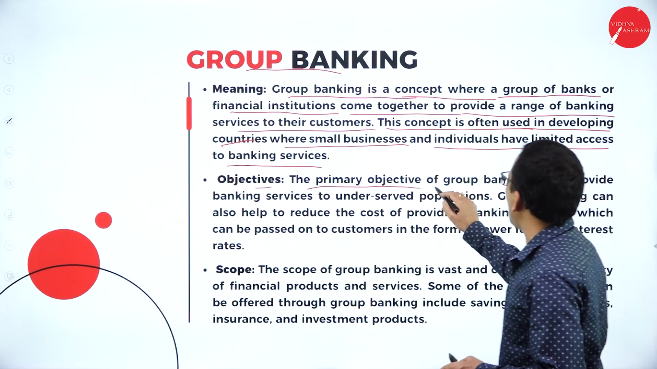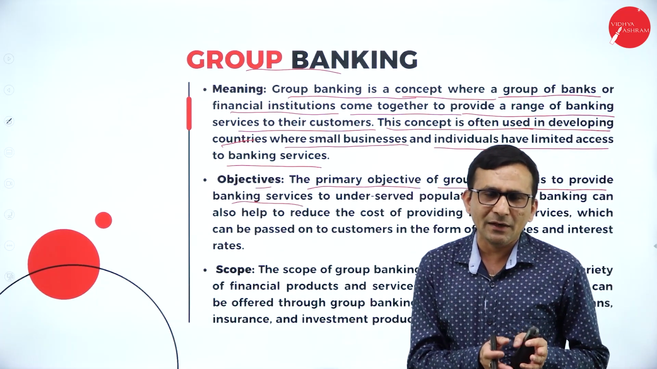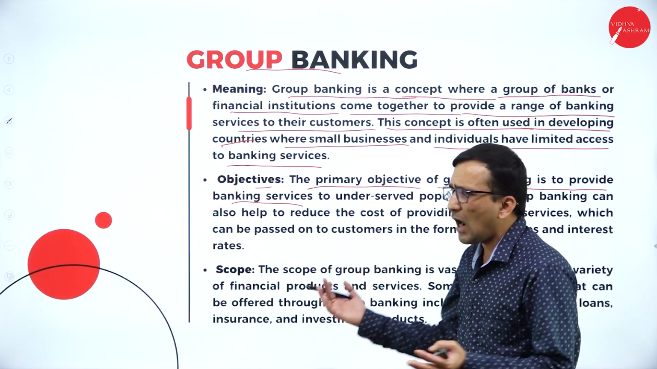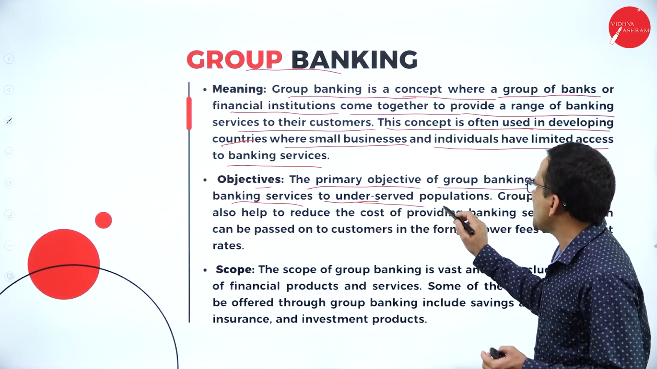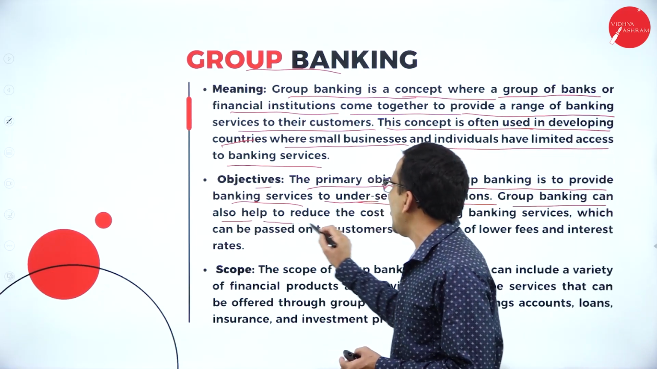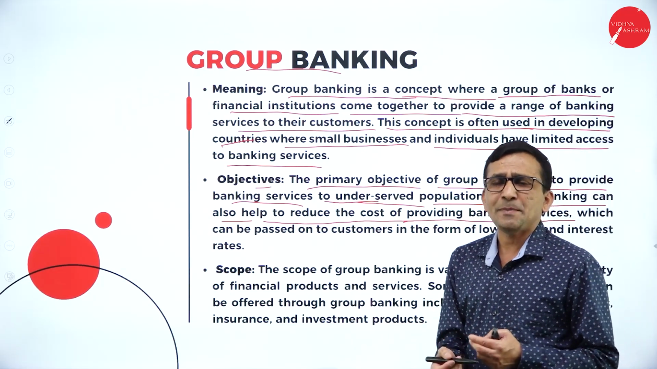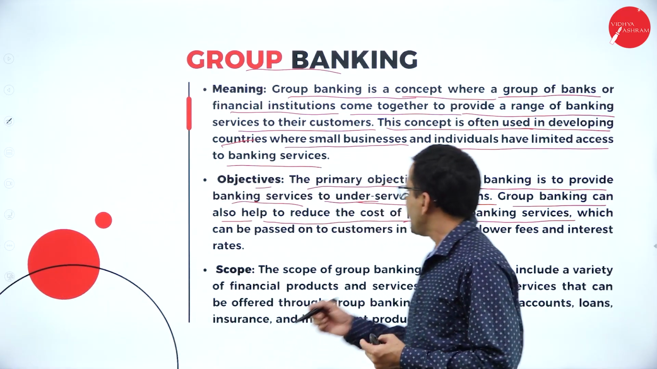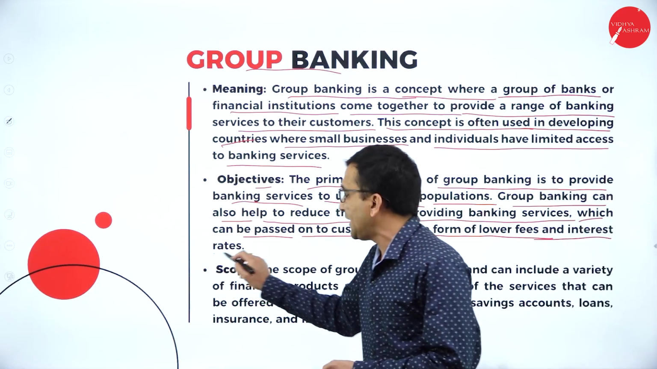The primary objective of group banking is to provide banking service, even to individuals, the same service they were providing without a group. Here also after grouping, the same service can be carried forward to the underserved population. Group banking can also help reduce the cost of providing banking service. The cost of expenditure, cost of operation, cost of activity will be cut down, which can be passed on to customers in the form of lower fees and interest charges.